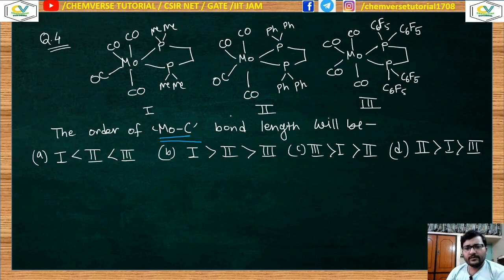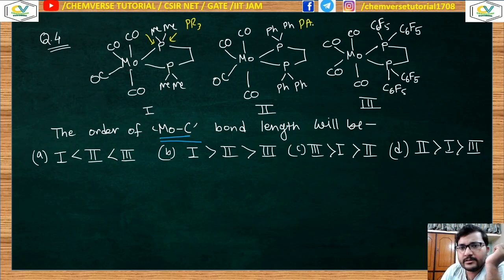Okay, now over here just look at the spectator ligands. If you compare the donor ability of the spectator ligands, you will find that 2 alkyl groups are present. So this is comparable to PR3, where they are electron donating groups. So their donor ability will be higher in this case. Now here 2 phenyl rings, that means aromatic ring is present, so it is comparable to PAr3. So here the donor ability is to some extent lesser than the first one. The donor ability of PR3 is greater than PAr3.